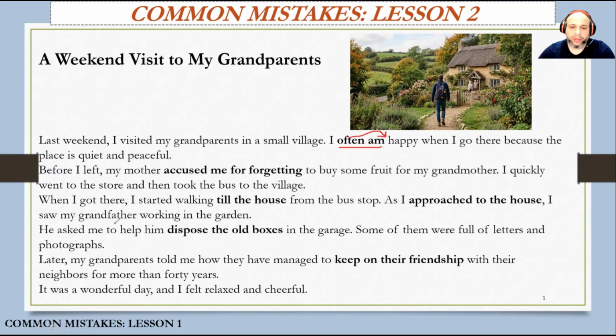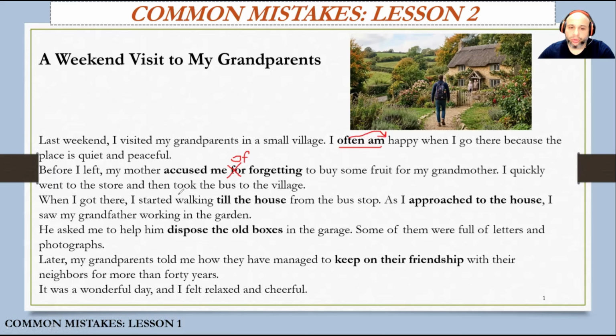Before I left, my mother accused me for forgetting to buy some fruit for my grandmother. Okay, accused me for forgetting. This is a common mistake. Accused means blame. So, by the way, it's pronounced with the Z sound. Accuse. Accuse me for forgetting. So, there is a problem with the preposition here. Accused is used with the preposition of. My mother accused me of forgetting to buy some fruit for my grandmother. So, my mother blamed me for this.